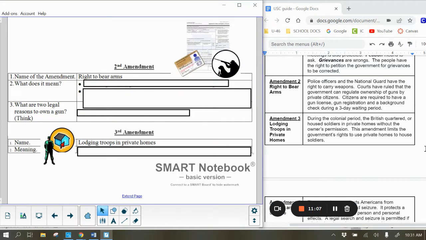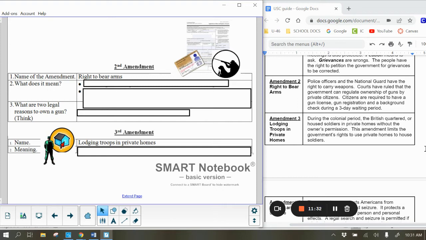Amendment 2 is the right to bear arms. And arms are weapons. We've talked about that word before. Police officers and the National Guard have the right to carry weapons. Courts have ruled that the government can regulate ownership of guns for private citizens. Citizens are required to have a gun license, a gun registration, and a background check during a 3-day waiting period.